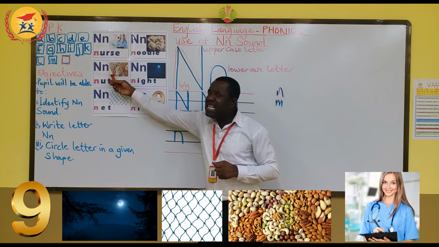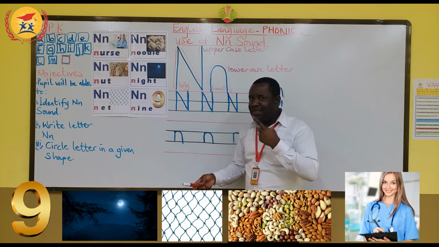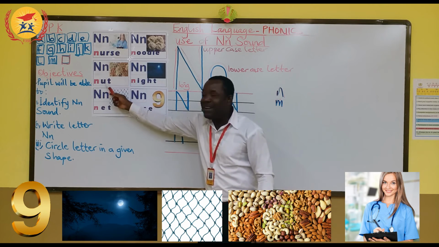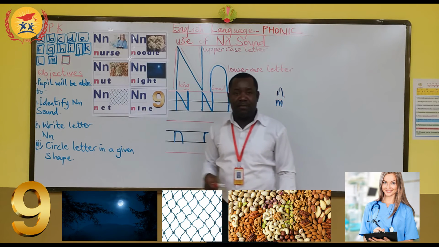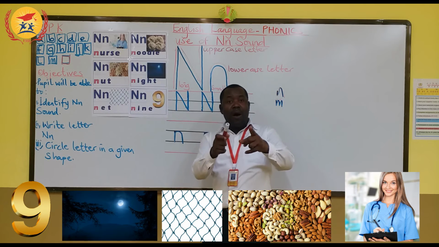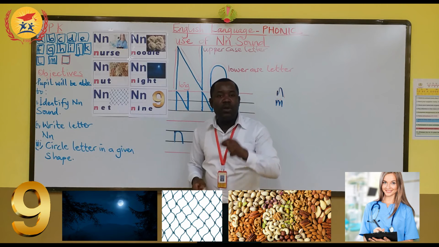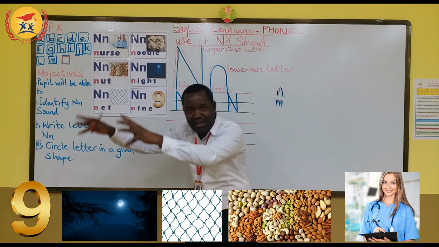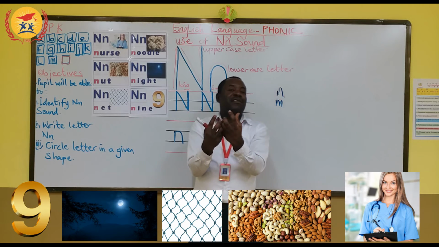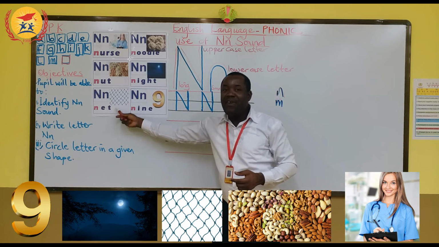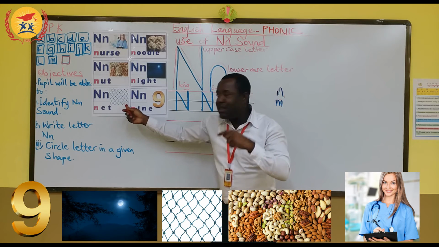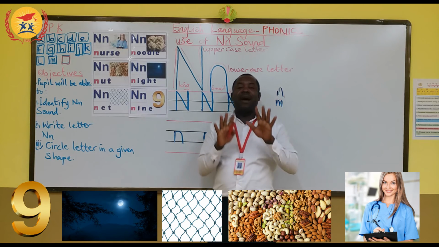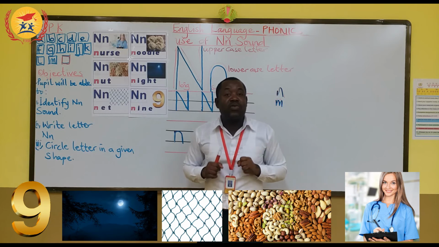Look. Nuts. I love nuts. I eat nuts. It's good for me. What about you? N for nuts. N for net. Hey. Go! The ball is in the net. Hey, I want to catch the fish. Then we throw the net and then it's caught. And what is that? N for net. But this net is too big, so I think this is for football, okay? And N for net. And then we have N for 9. Number 9. I am number 9 and I score goals every day.